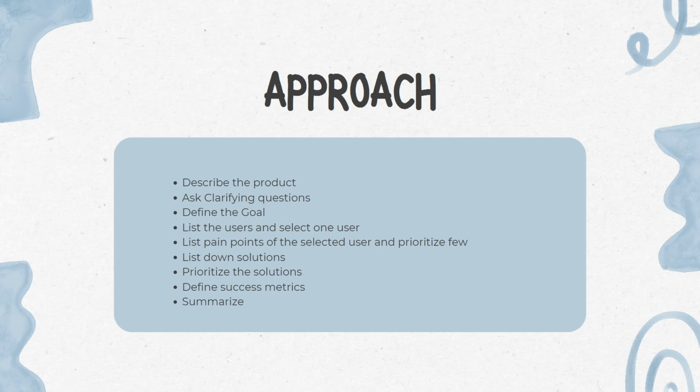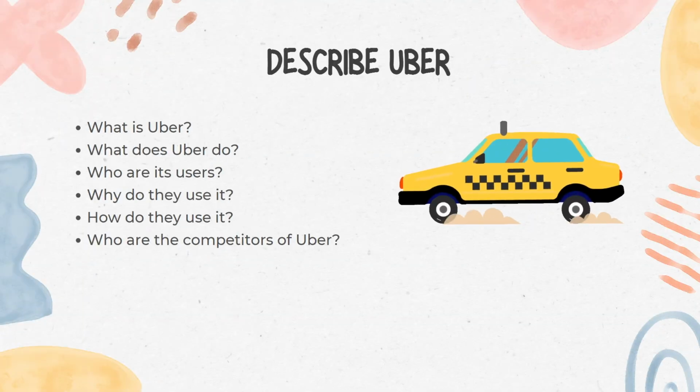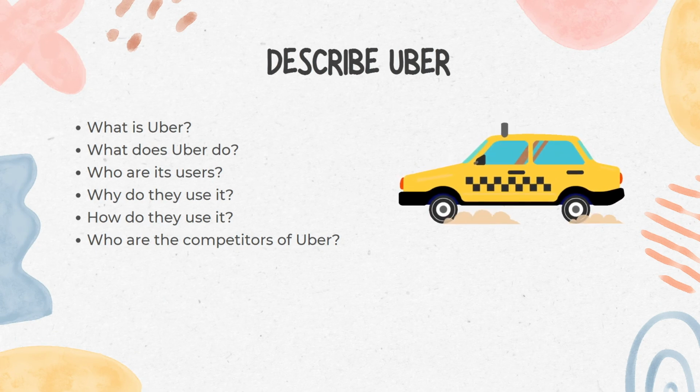Finally, we'll define success metrics to measure the effectiveness of our improvements and summarize our overall strategy. This structured approach will help us systematically enhance the Uber experience. Whenever we describe an existing product or an existing company, we answer certain questions. For example, when we describe Uber here, we want to answer what is Uber, what does Uber do, who are its users, why do they use it, how do they use it, and who are the competitors of Uber.